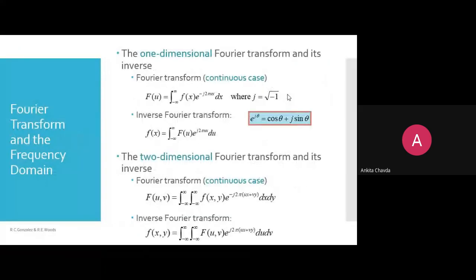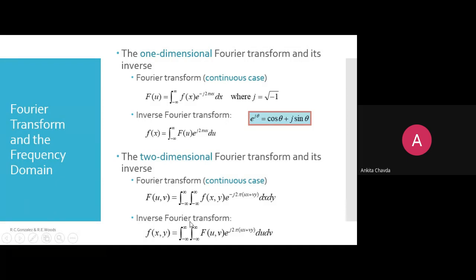Back to this. So this is what we have seen about the Fourier transform in the continuous case, but that is for one dimension. If you check the two dimensional Fourier transform, there would be two variables here, u and v, right? One is for u, one is for v. We have f of xy already, so you are going from the spatial to the frequency domain. So f of xy into e raised to minus j 2 pi (ux plus vy), and dx dy, that is the differential variable, whatever you say, right?